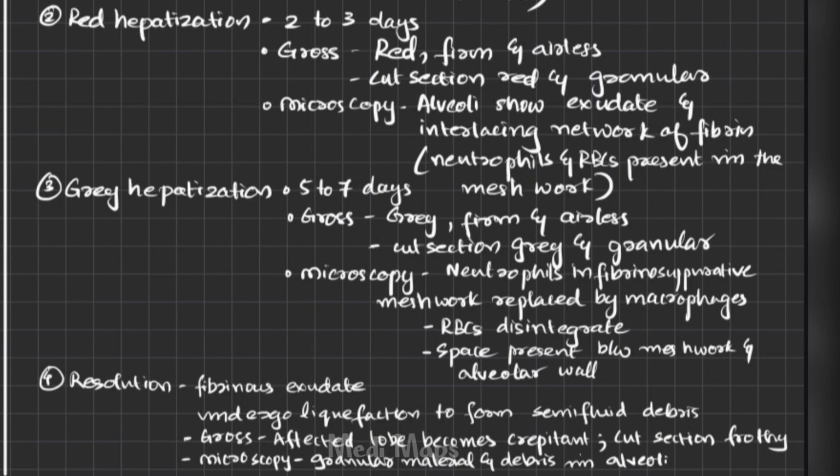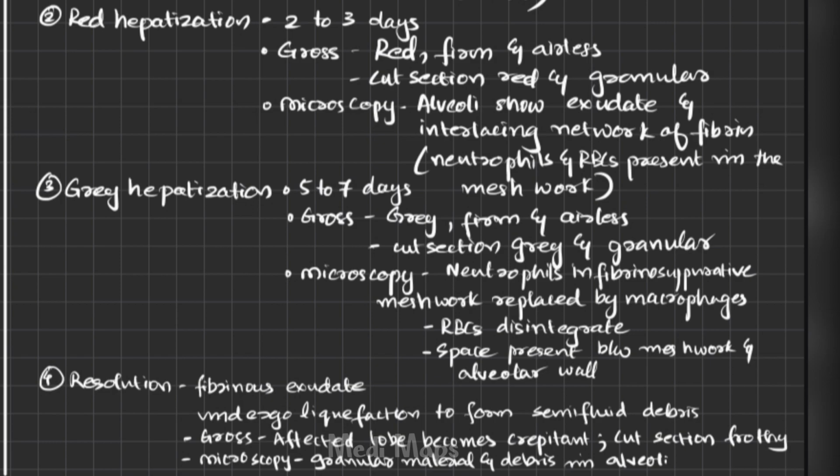Moving on to the second stage, red hepatization. From the name you must be wondering why red hepatization. I'll explain it to you now. This stage lasts for 2 to 3 days. The first stage, congestion, lasts for 1 day, and the second stage, red hepatization, lasts for 2 to 3 days. In gross appearance, it appears red, firm, and airless. This firm consistency of the affected lobe resembles that of the liver. That is why it is called red hepatization, since it is red in color and its firm appearance is similar to that of the liver. On cut surface, it shows a red and granular appearance.